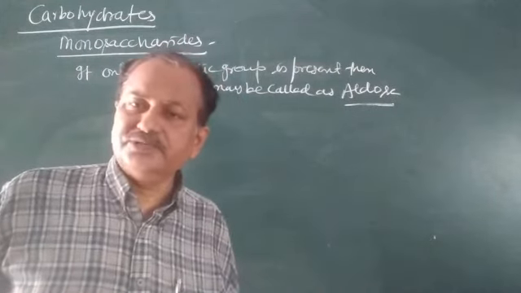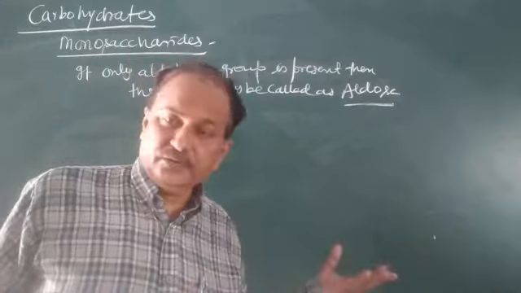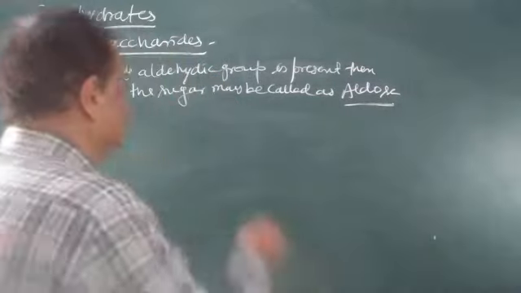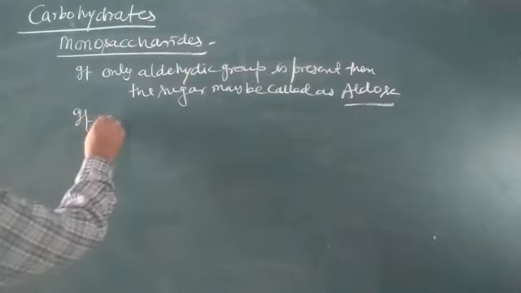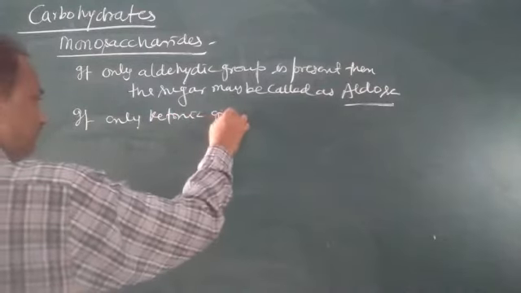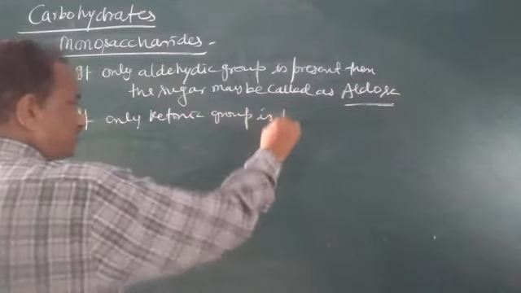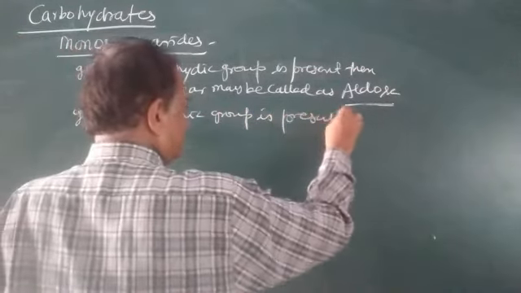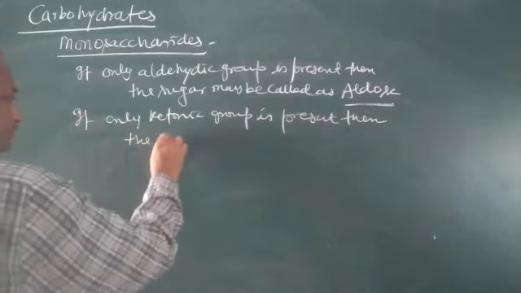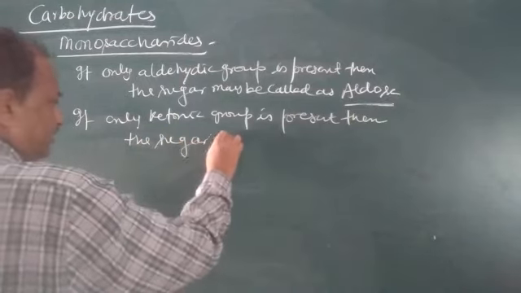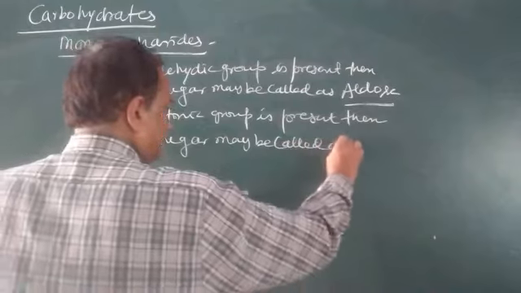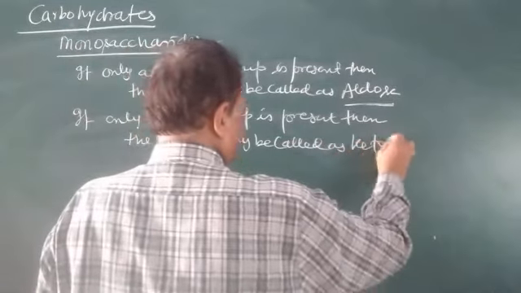We may say polyhydroxyaldehyde or polyhydroxy ketone, but the nickname is aldose. Similarly, if only ketonic group is present, then the sugar may be called ketose.